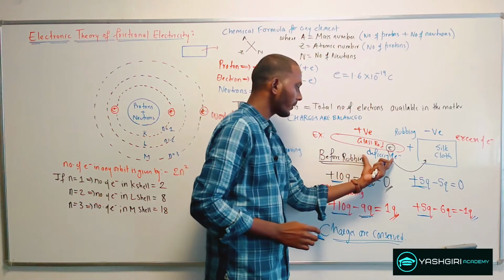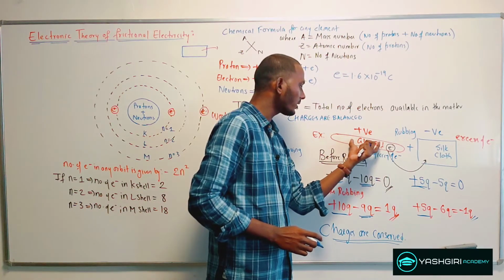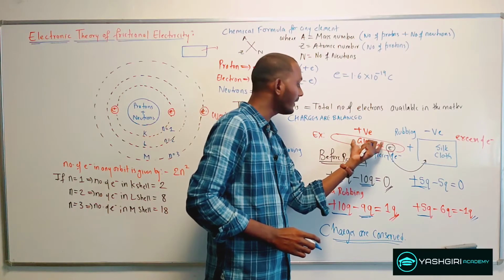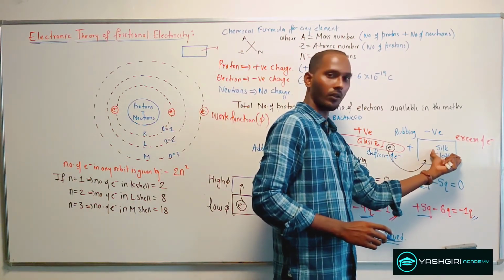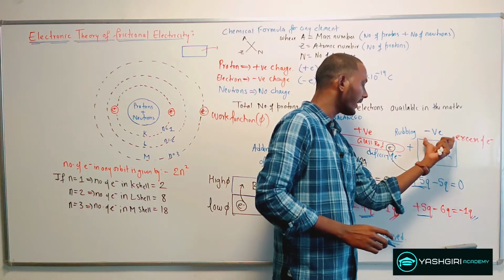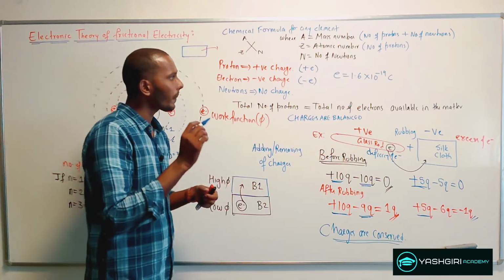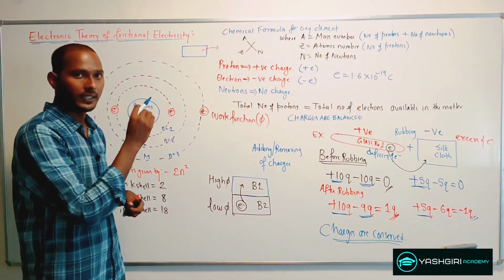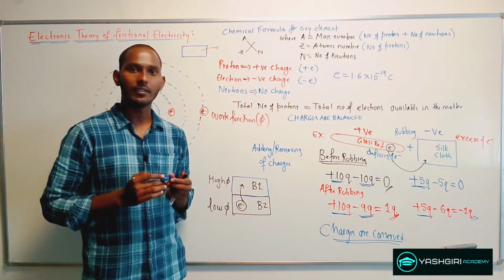So the positively charged rod will decrease in mass, and there is an increment in electrons on the silk cloth, so the silk cloth carrying a negative charge will increase in mass. So that's all from the electronic theory of frictional electricity.